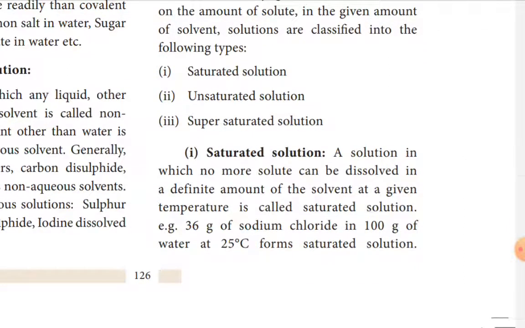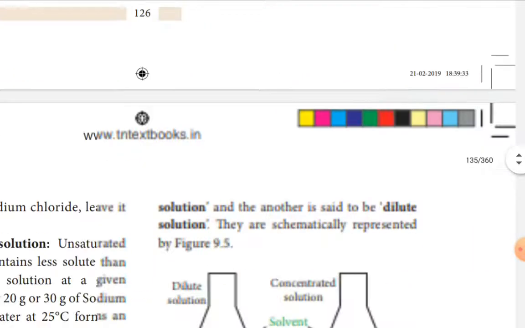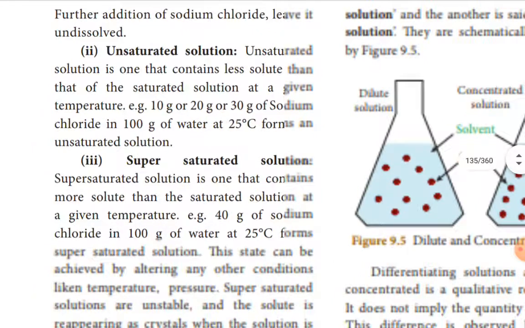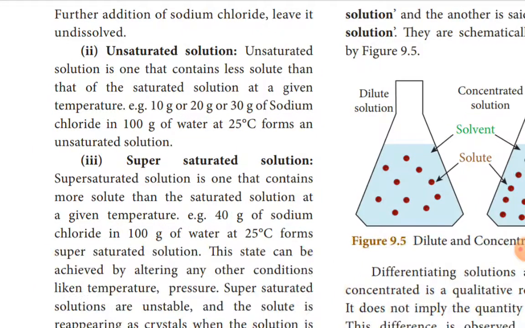A solution in which no more solute can be dissolved in a definite amount of solvent at a definite temperature is a saturated solution. Example, 36 gram of sodium chloride in 100 gram of water at 25 degree. Unsaturated solution means the solution contains less solute than the saturated solution.